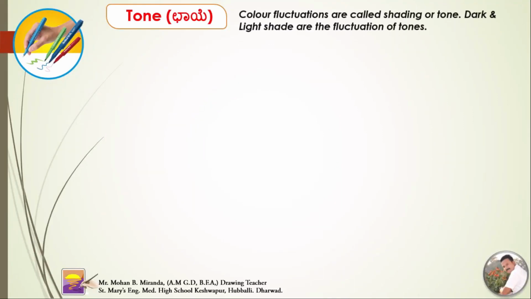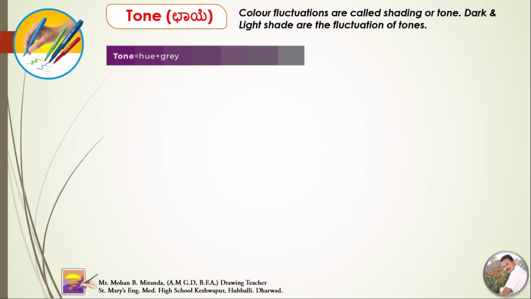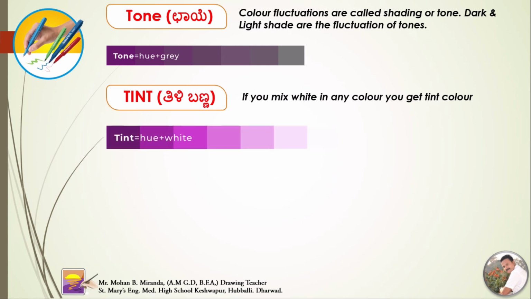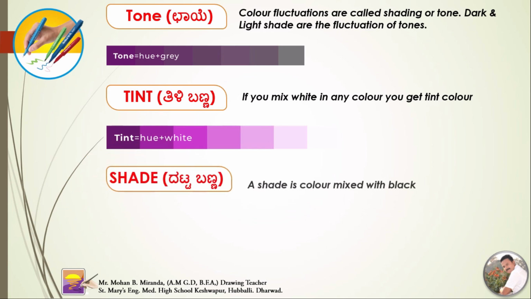Tone. Color fluctuations are called shading or tone. Dark and light shades are the fluctuation of tones. Tint. If you mix white in any color, you get a tint. Shade. A shade is color mixed with black.